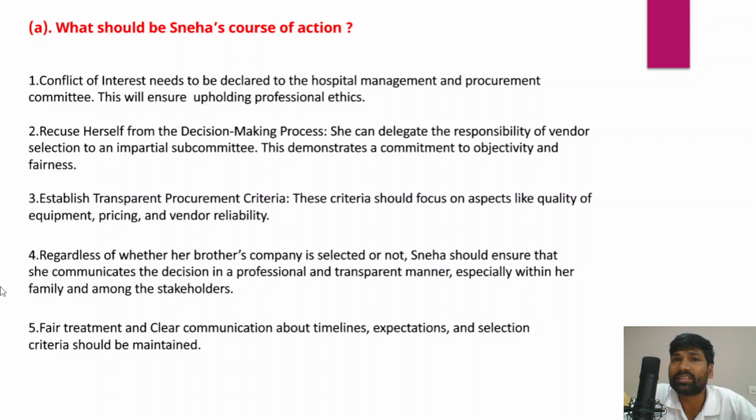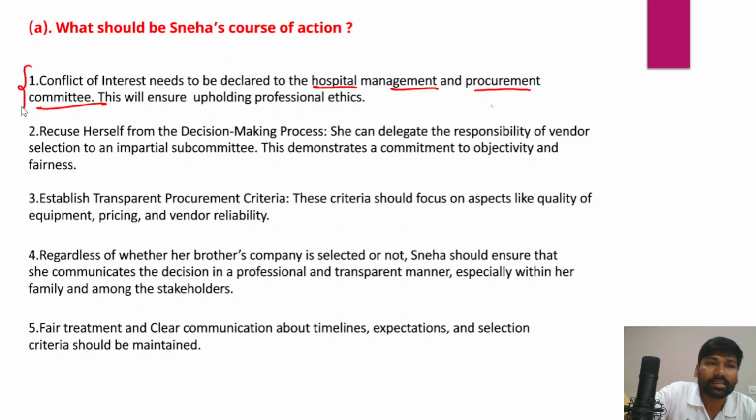For example, imagine that there is a contract and you are a public servant. You actually know the information about this contract to be awarded, and you have all the powers to award this contract, but you have preferred your relatives, your friends or your family members over others. Conflict of interest needs to be declared to the hospital management and also the procurement committee. Sneha should clearly declare her conflict of interest, so that will ensure upholding professional ethics on the part of Sneha, right?